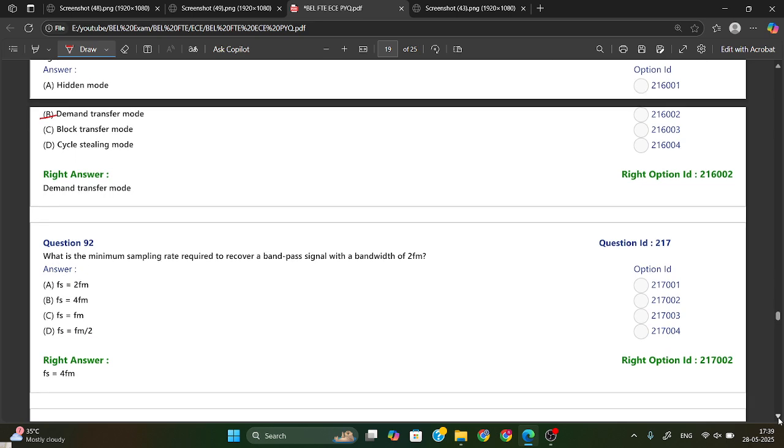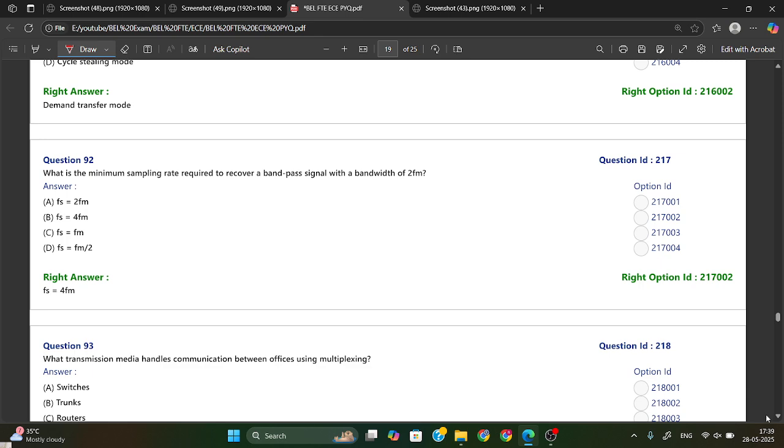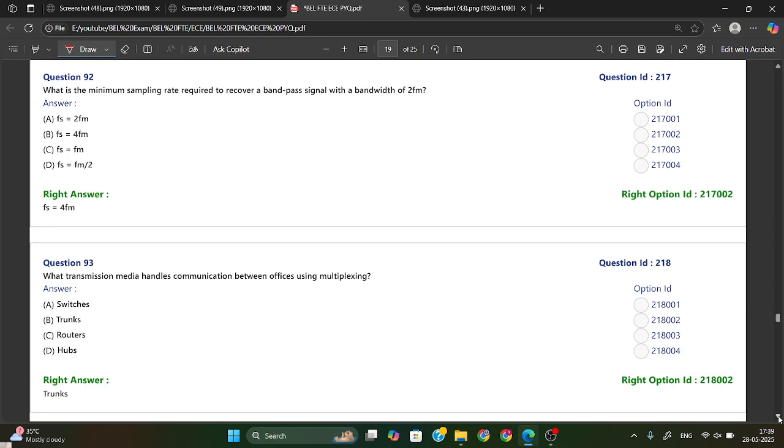Okay, what is the minimum sampling rate to recover a band pass signal with a bandwidth? Okay, so sampling rate is what? Fs is equal to 2 Fm. Just now we have studied. So here 2 is there, and we have 2 Fm, so this is nothing but 4 Fm. So it will be Fs is equal to 4 Fm. So from here option B is your right answer.